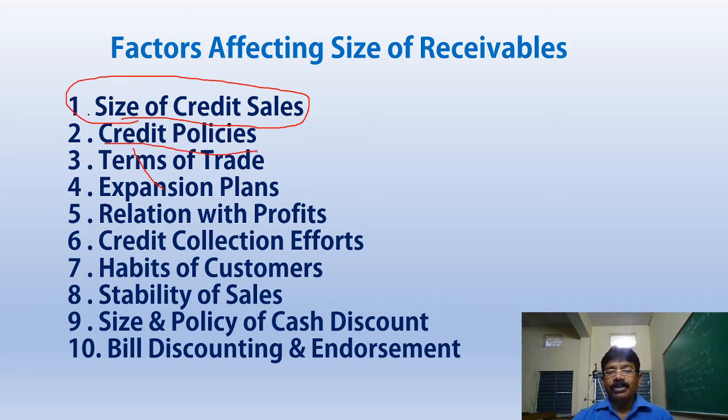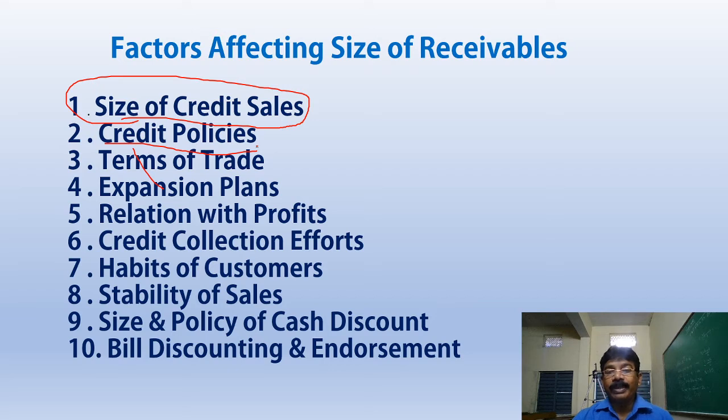Credit policies. Which one is the best? 5 days, 15 days, 60 days, or 45 days, 30 days. A company is offering 30 days credit, 45 days credit, 65 days credit. Which is of benefit to the customer, the person who is buying the goods from us? He will always prefer 60 days because he will get time for repayment.